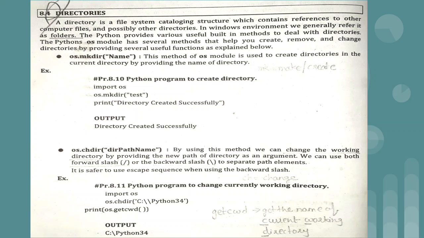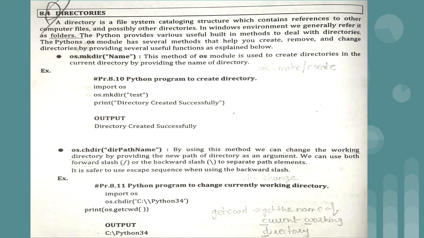Then we have the next method, chdir. In the name, ch stands for change and dir stands for directory, so it changes the directory. If you want to change the working directory by providing the new path of the directory as an argument, we can make use of this method. Just see the example.